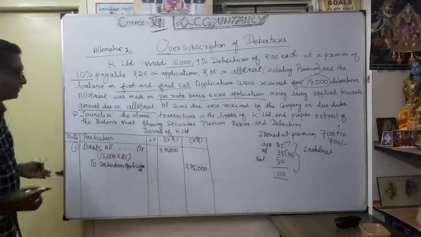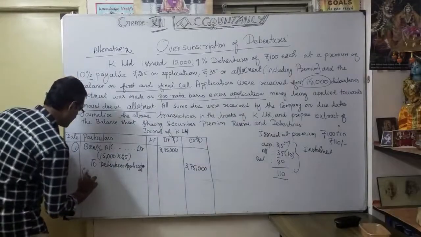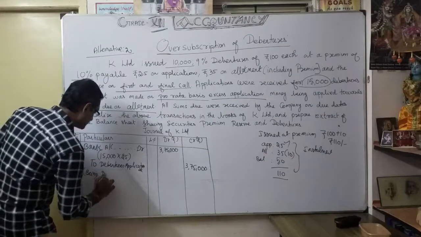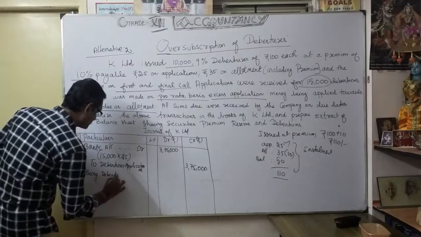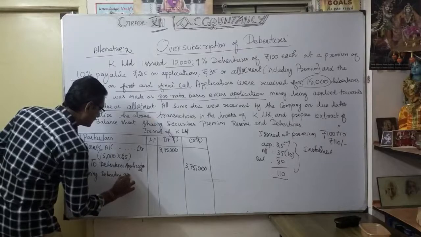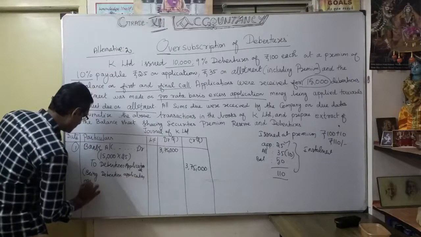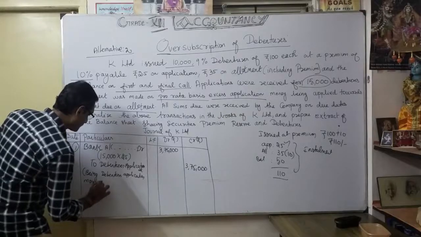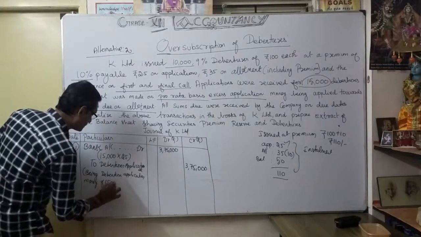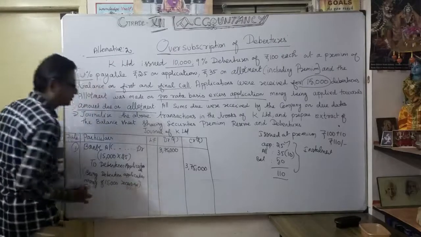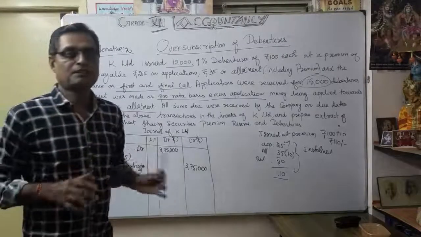So the narration, you know very well: being debenture application money of 15,000 debentures received. So that's our first journal entry.